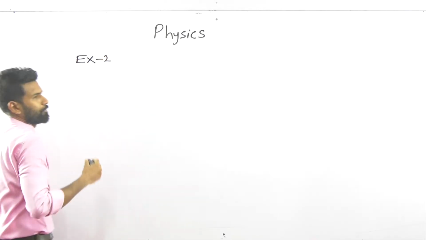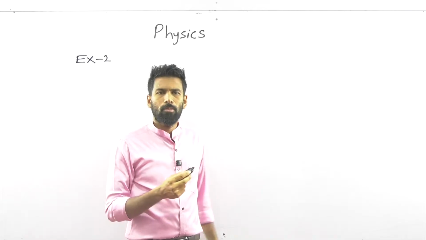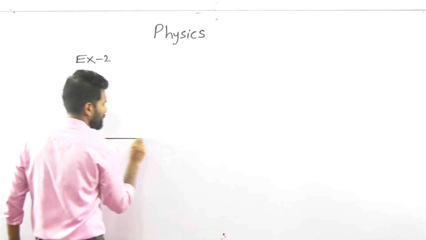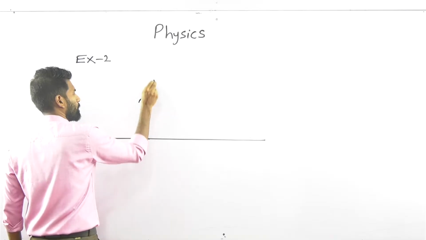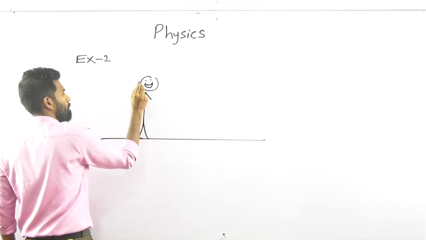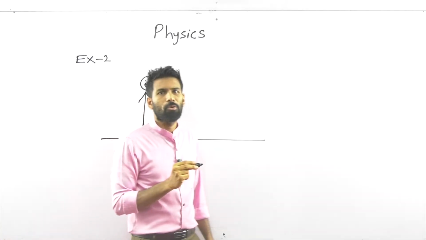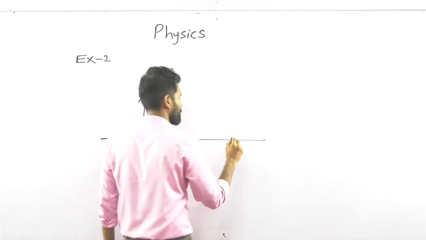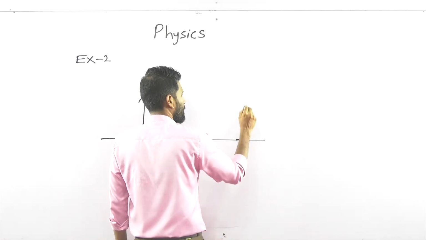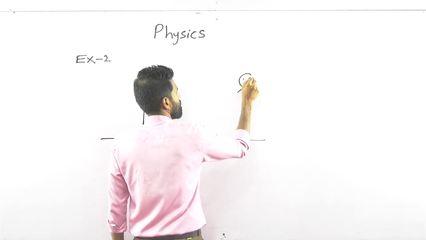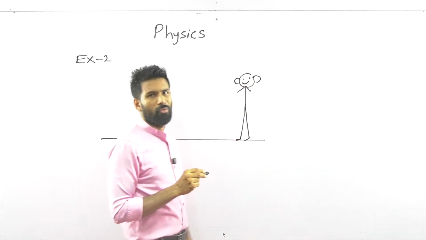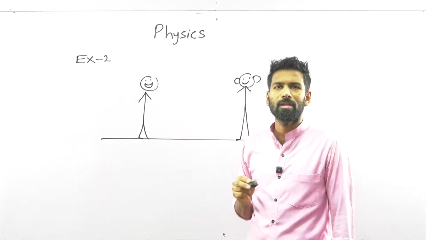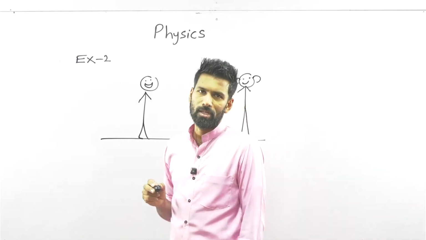One person is talking. When this person is talking, other people can hear him. So this is a natural thing. When one person talks, others can hear him.